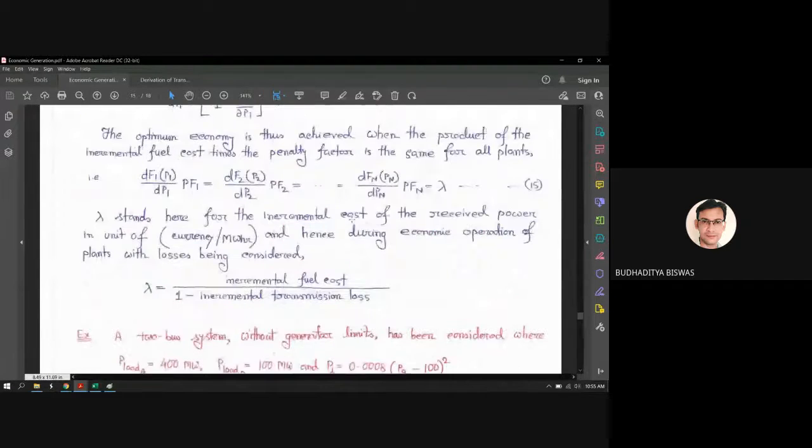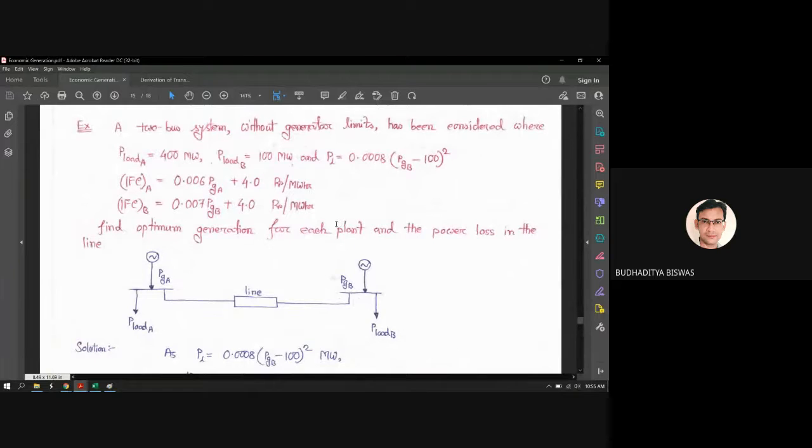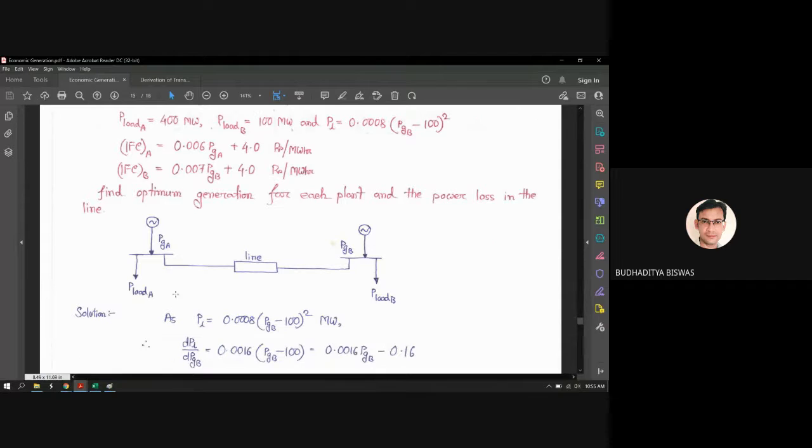So now let's do one example on what the meaning of this is and how to solve it, how to reschedule the economic operation considering the system transmission load also. This one is also called the economic load dispatch. So here you see a 2 bus system without generator limit has been considered. Only two generating plants. So just see the one line diagram or the single line diagram.